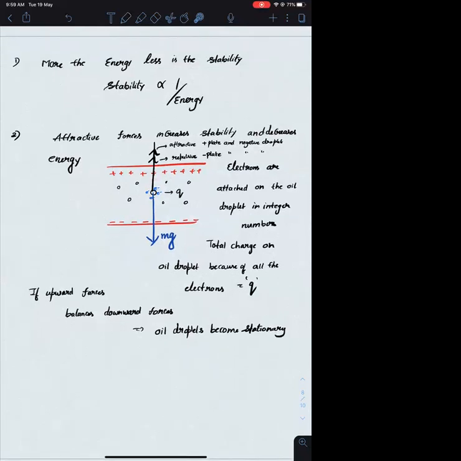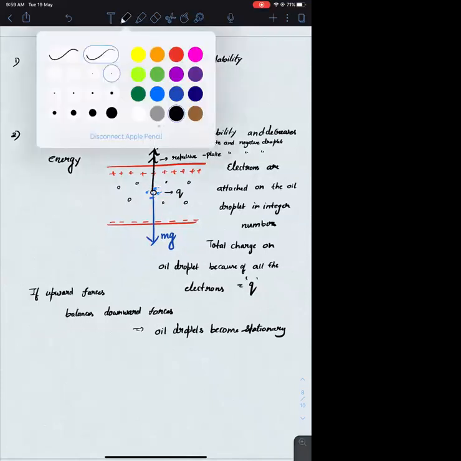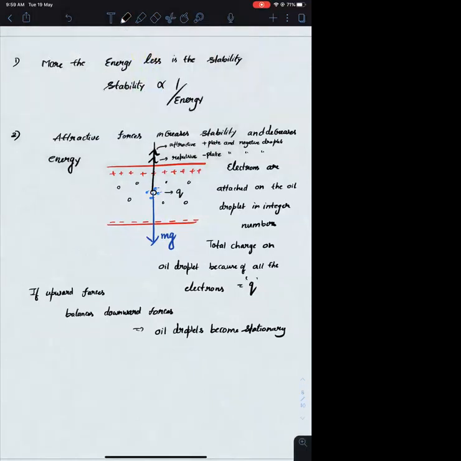Now if I am analyzing such an oil droplet, I am saying that the upward forces are balancing the downward force. First of all, we just need to understand the analysis of it. We don't have to do any calculation. We are understanding the method of how he exactly calculated it. We are understanding the experiment. As of now, we don't have any formulas, and we don't have that much knowledge to calculate these things. We are just trying to understand his procedure.